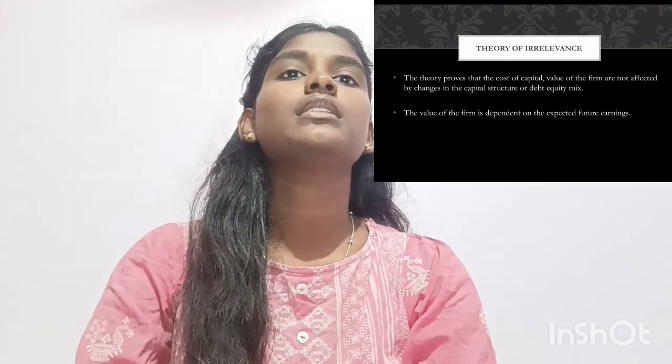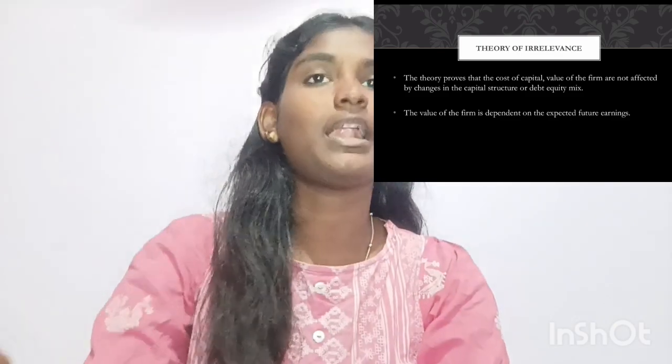Next, we are going to see the theory of irrelevance, which means when there is no corporate tax. This theory proves that the cost of capital and value of the firm are not affected by changes in the capital structure or debt equity mix, which means if the firm has higher debt and lower equity, it does not have any impact on the cost of capital and vice versa. The value of the firm is independent of its capital structure. In other words, the firm's financing does not affect its overall cost of capital.